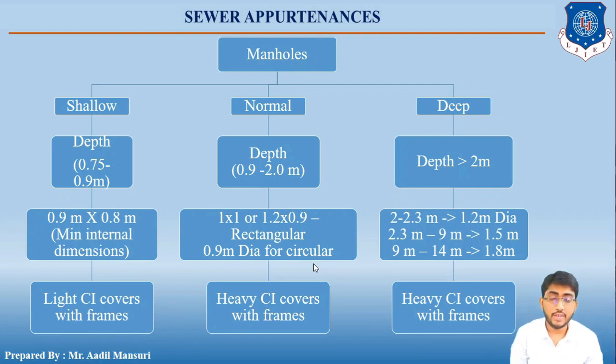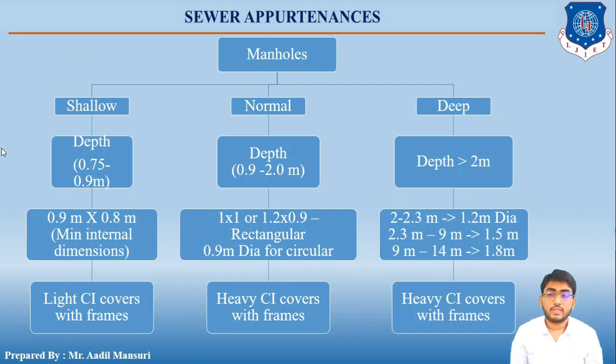traffic. Okay, talking about the normal manholes, circular manholes have uniform section in the lower portion and slanting at the top so as to narrow down the top opening. I'll show you in the figure in the upcoming slides. Next, in case of deep manholes, they are provided with steps on the internal surface of any one of the walls, for a person to get access into the manhole. Understood?